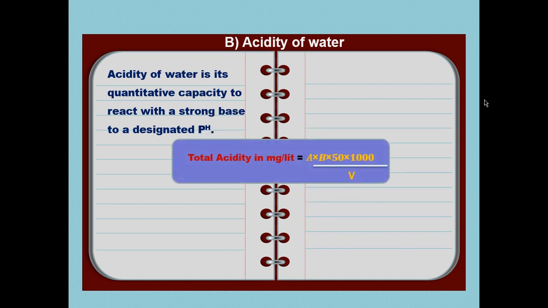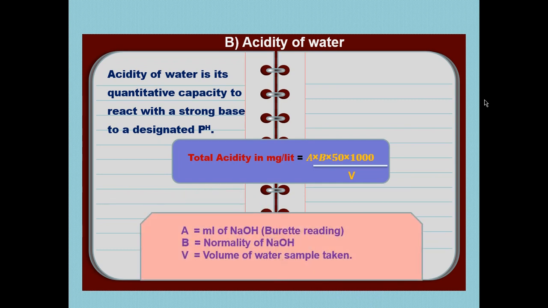Now total acidity in milligram per liter is calculated by A into B into 50 into 1000 upon V. What is A? It is the ml of NaOH from the burette. B is the normality of NaOH and V is the volume of water sample taken.